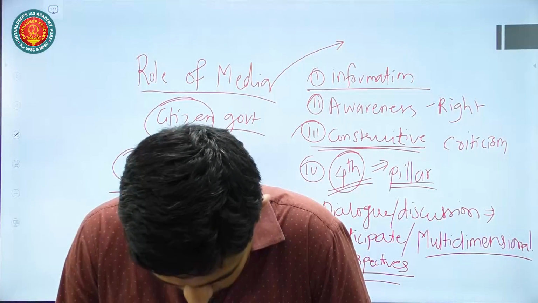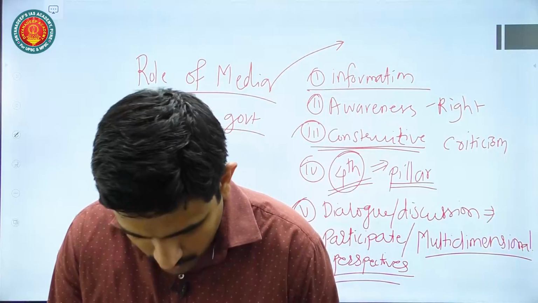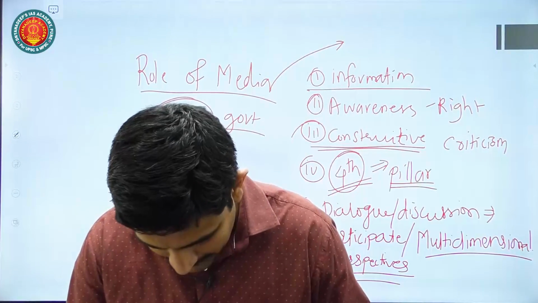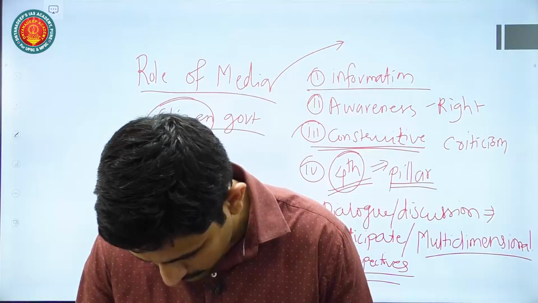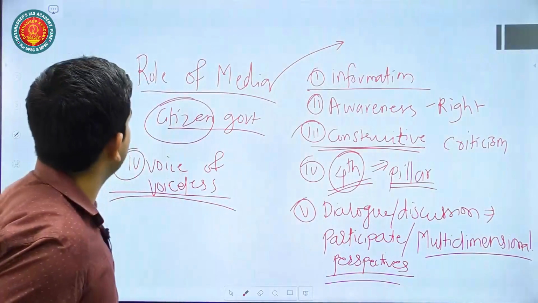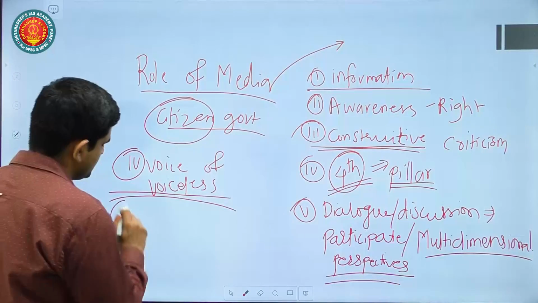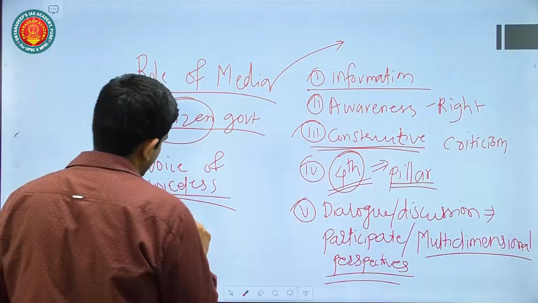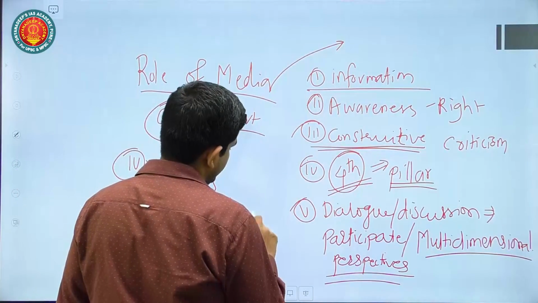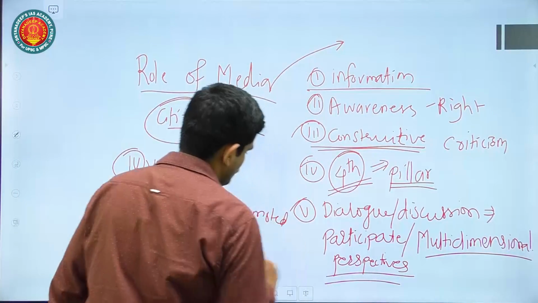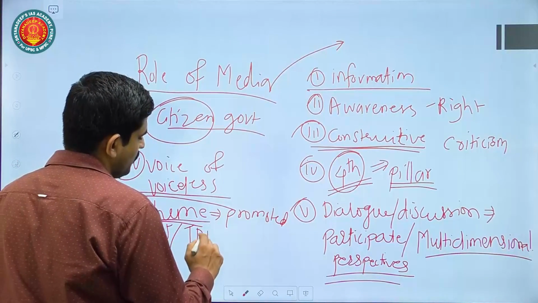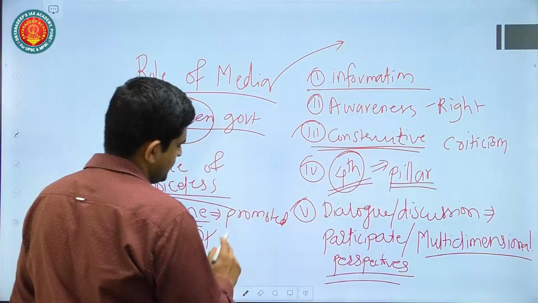Lastly, the question asks you to discuss how media play a critical role in connecting government and citizens in a democracy. Here you can also mention that government schemes can be made available or promoted through the means of media. For example, the Ujjwala scheme, or the Jan Dhan Yojana, or any other schemes that you want to talk about.